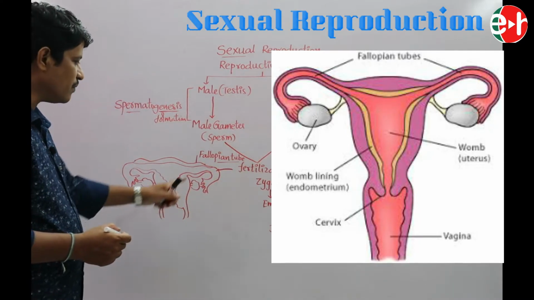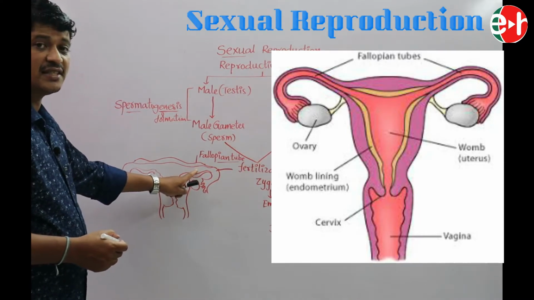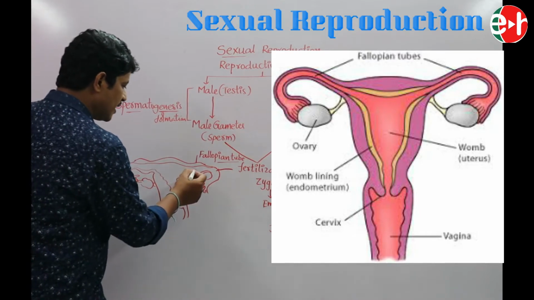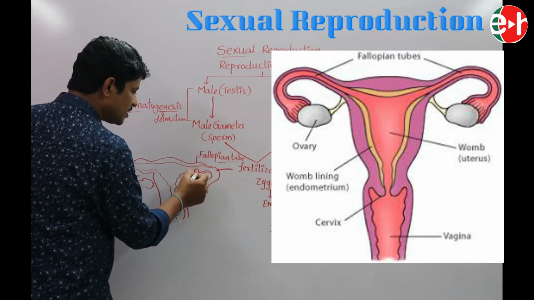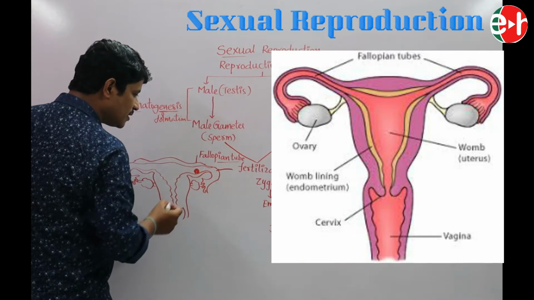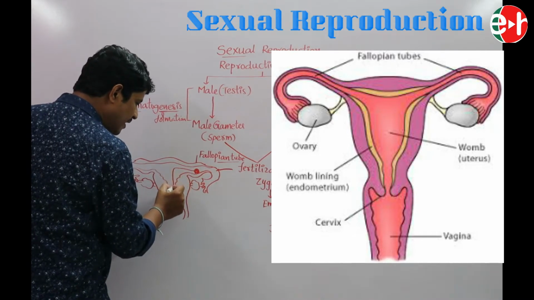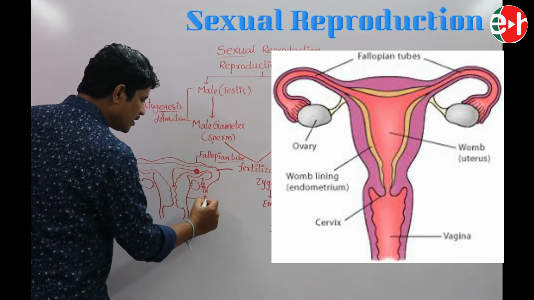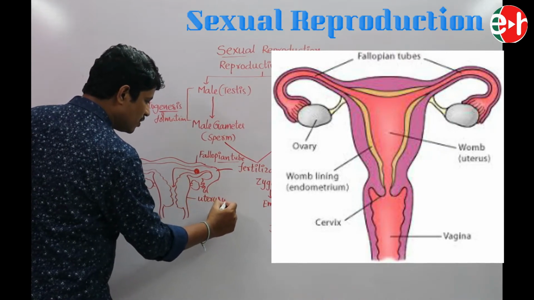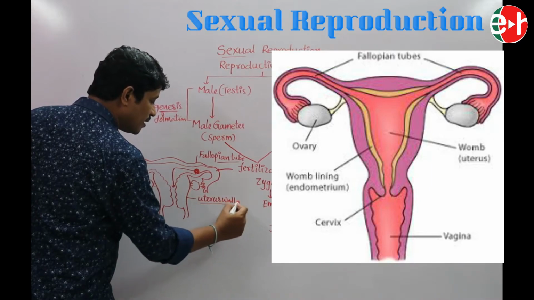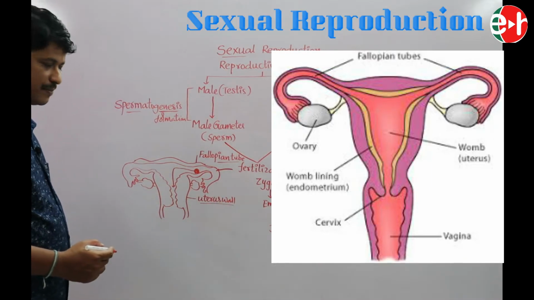The fallopian tube is the part where fertilization takes place. After fertilization, the embryo attaches to the uterus wall for further development.